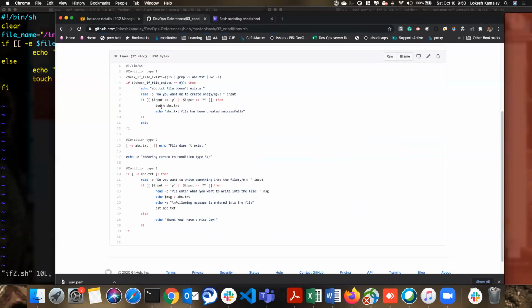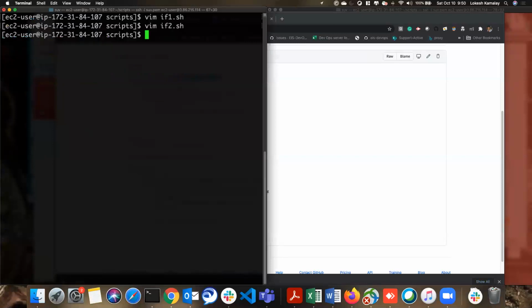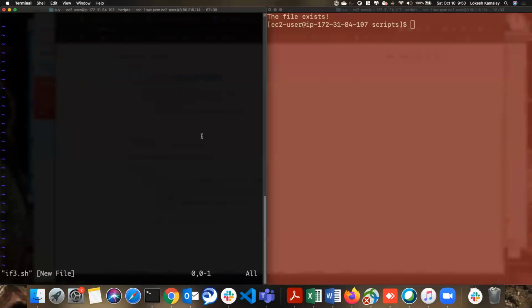So you can also do the same thing. I have added some more logic here. This may look very big, so let's understand what we are doing here. We check if the file exists. I'm actually running a command and then getting the output of that. Let me run it here, if3.sh. So the same condition we had with minus e, now we are doing the same with more.